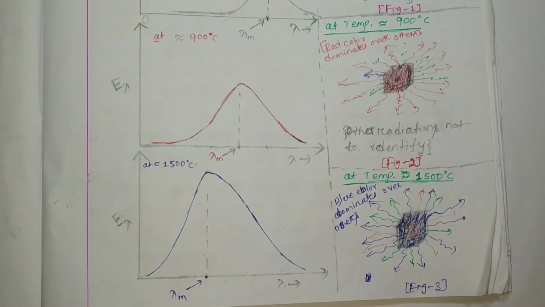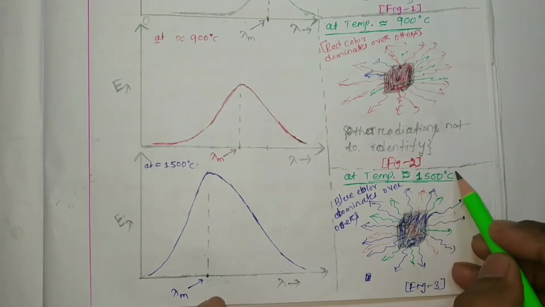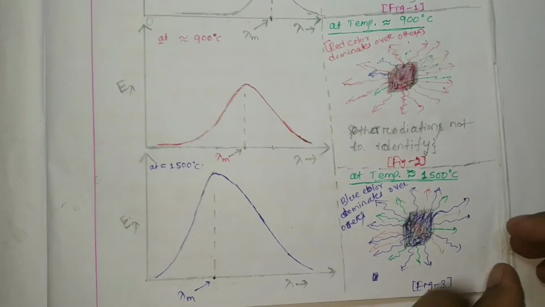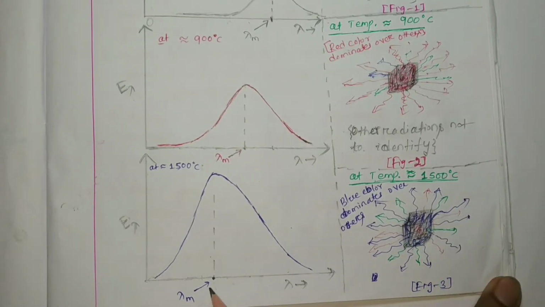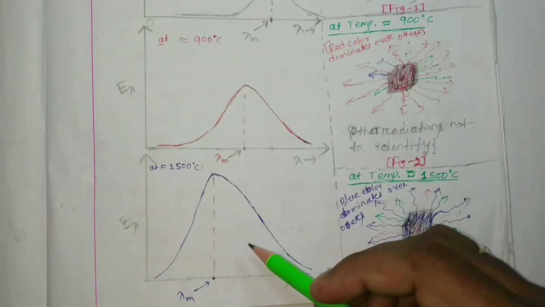So we can say that the radiation at 1500 degrees centigrade will be maximum for the wavelength belonging to blue light, and above and below that wavelength the intensity of the radiation decreases.